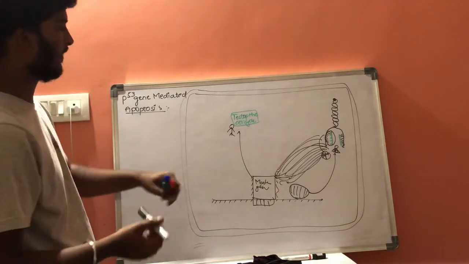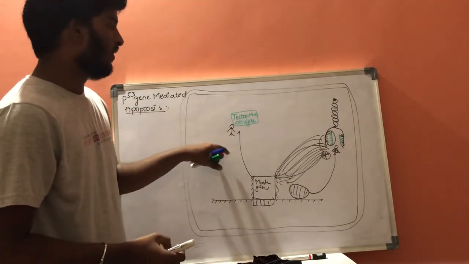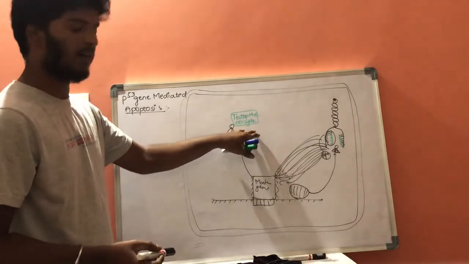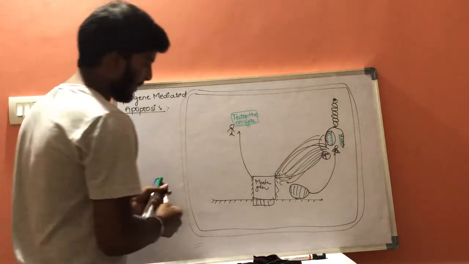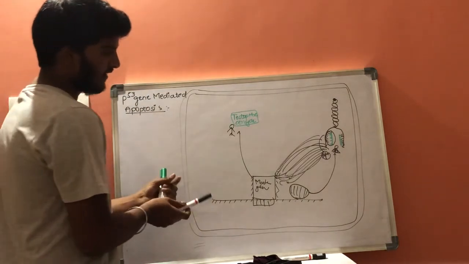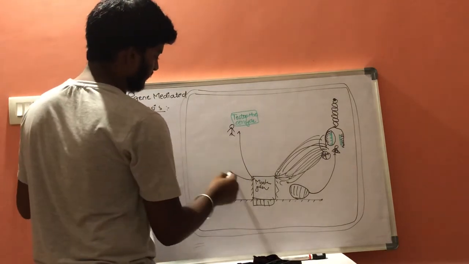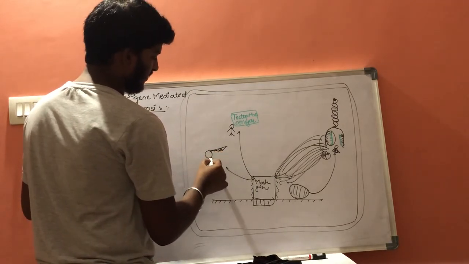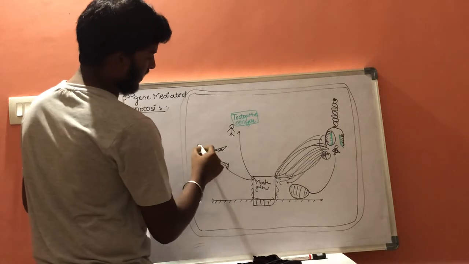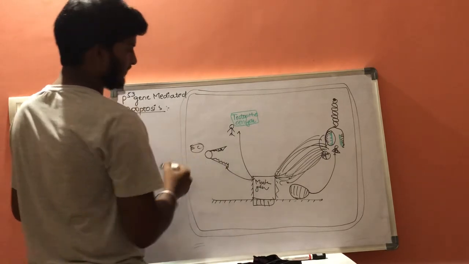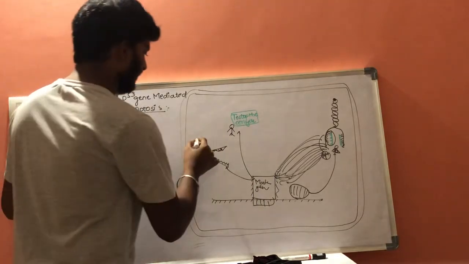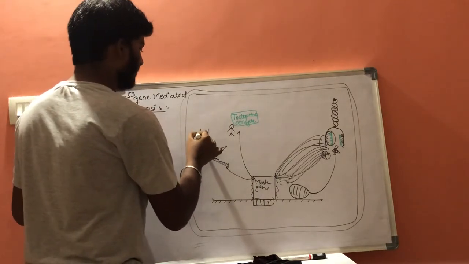Now this master gene will fail to stop the cell cycle and it will activate this special type of executive caspase, and this executive caspase will show its action.